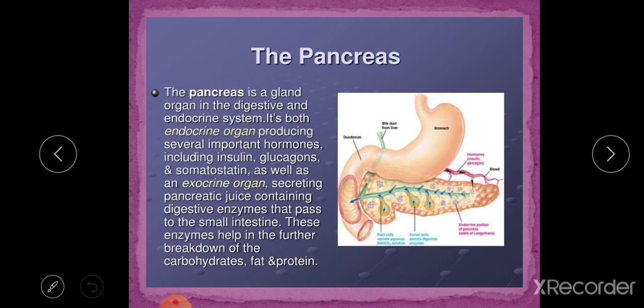These pass to the small intestine. These enzymes help in further breakdown of food: carbohydrate, protein and fat. This is the diagram of the pancreas.